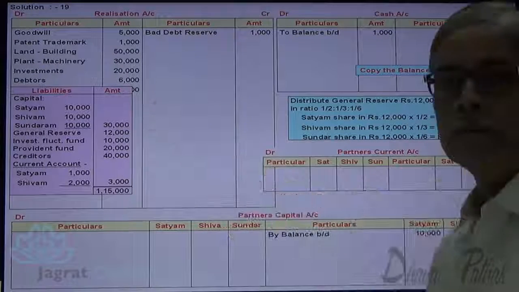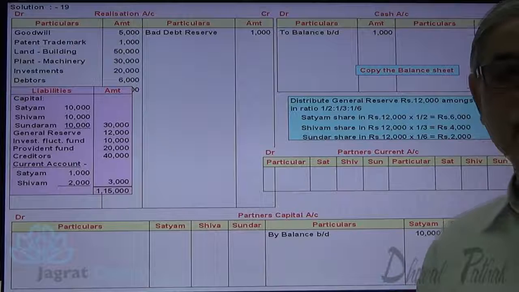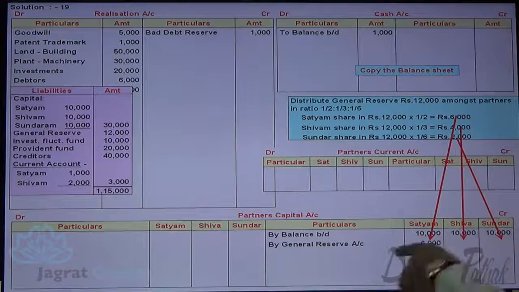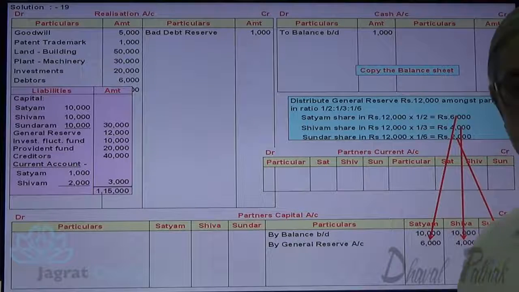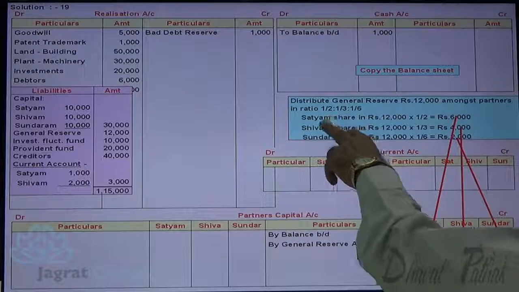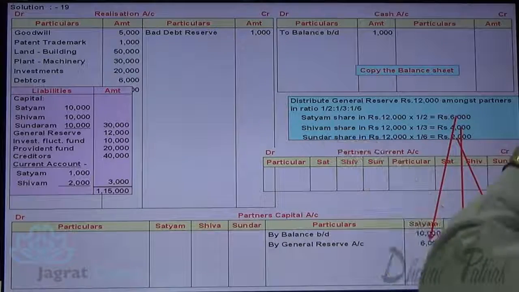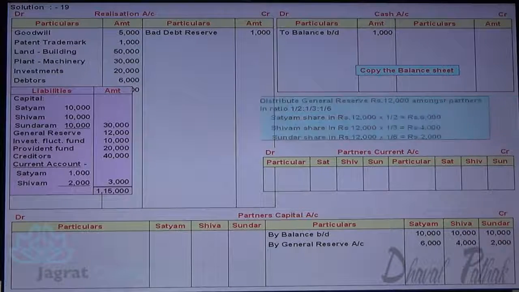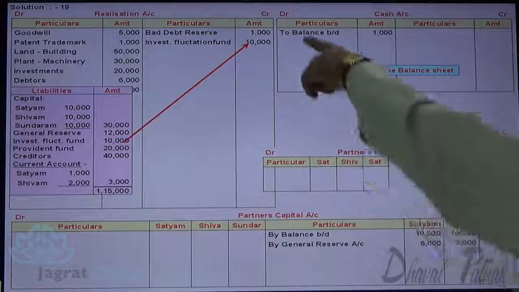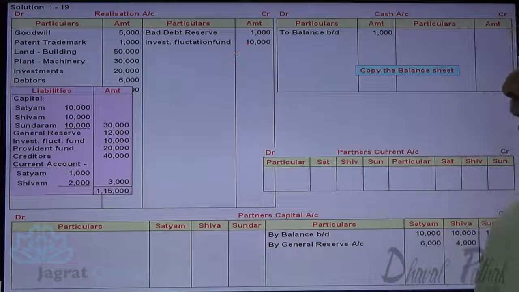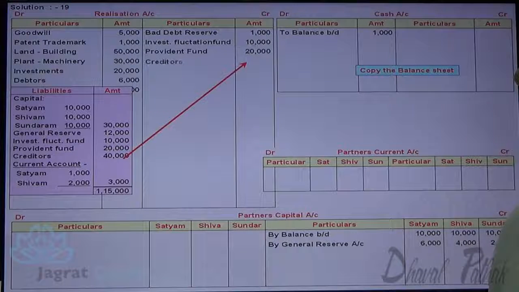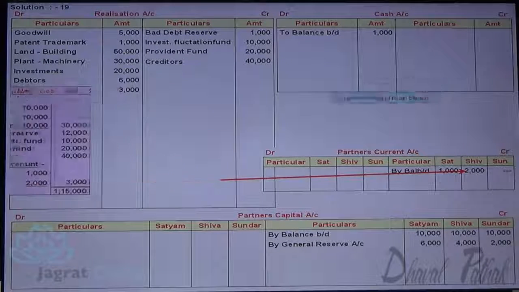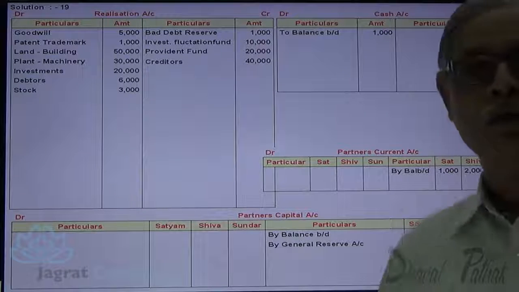This is a general reserve, undistributed profit, that will be given to the partners. So the partners' capital accounts get credited for that. Satyam, Shivam and Sundaram, general reserve transferred to their capital accounts. The journal entry for that is: general reserve account debit, to Satyam account credit, to Shivam account credit, to Sundaram account credit, 6,000, 4,000, 2,000 respectively. Now, investment fluctuation fund, realization account credit. Provident fund, realization account credit. Creditors 40,000, realization account credit. Current account credit balances are transferred to Satyam and Shivam credit lines in this fashion. So the copy of the balance sheet is over.